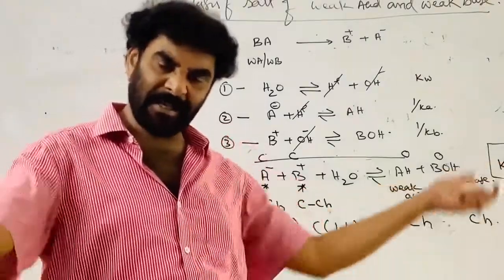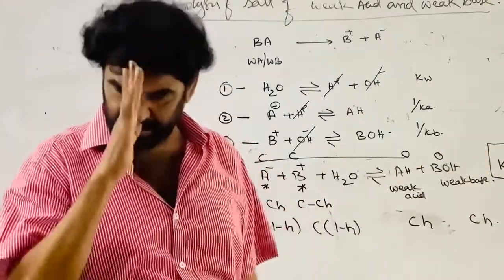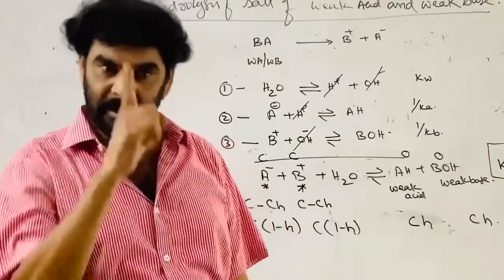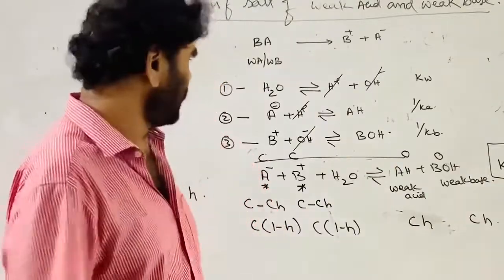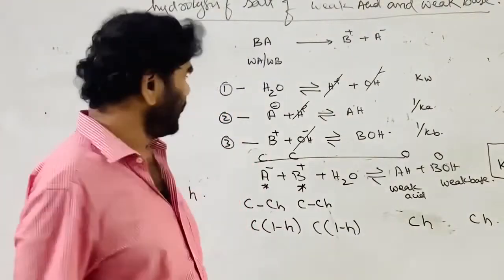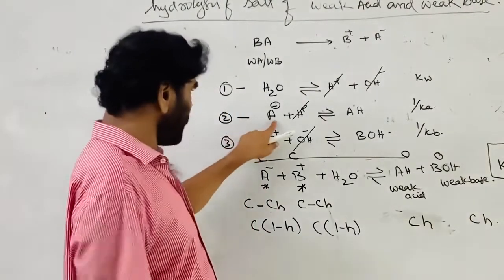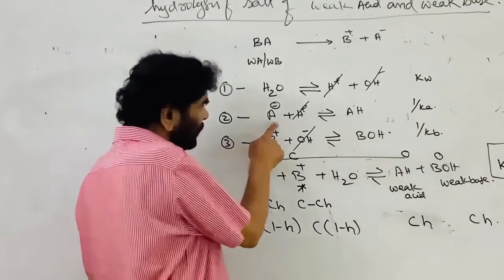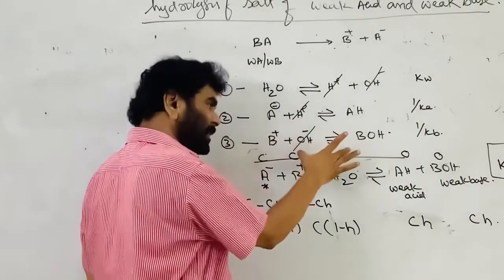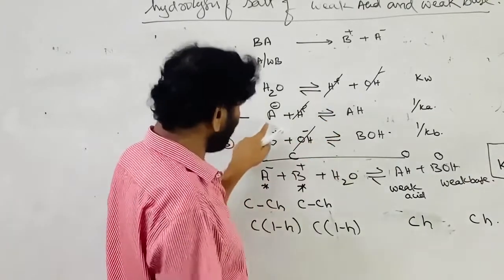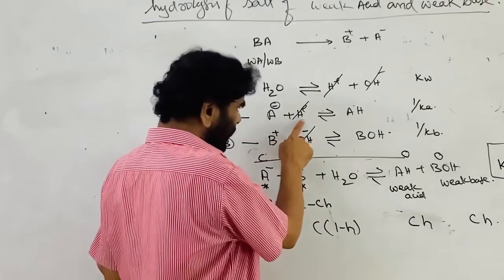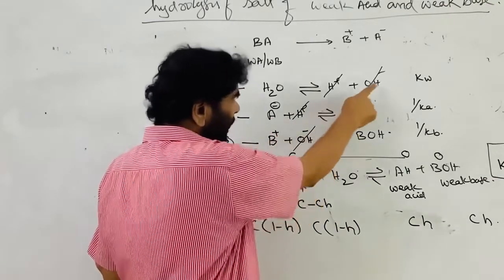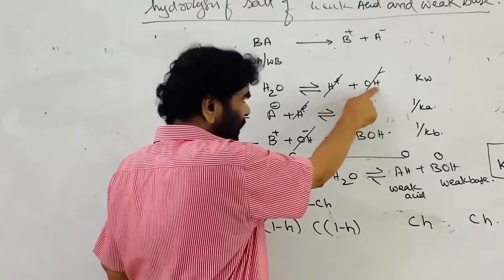They are different chemicals, so different degrees of hydrolysis. Yes, I agree. But here, the degree of hydrolysis is the same for cation and anion. Why? How to explain? This is an independent reaction. But what is it doing? A minus ion, by undergoing hydrolysis, is increasing the concentration of the OH minus ion.